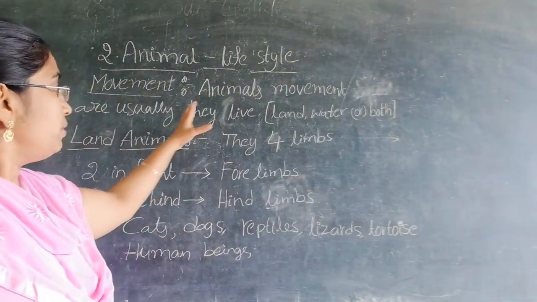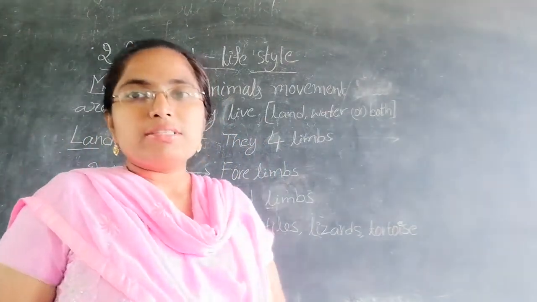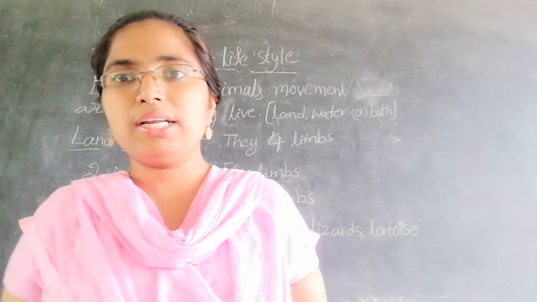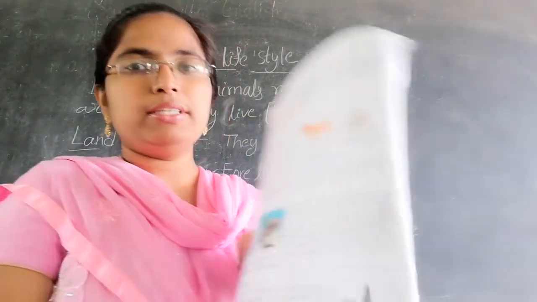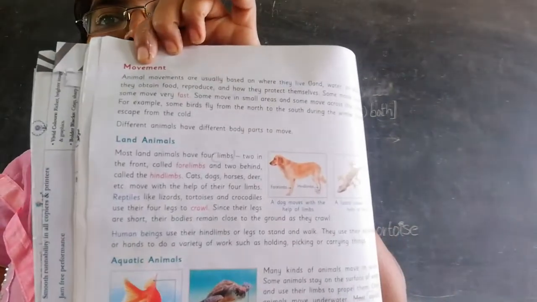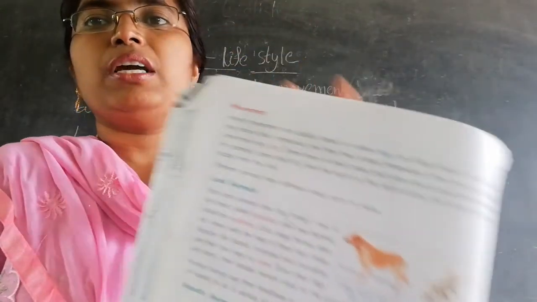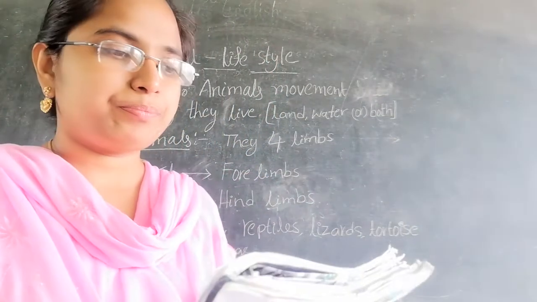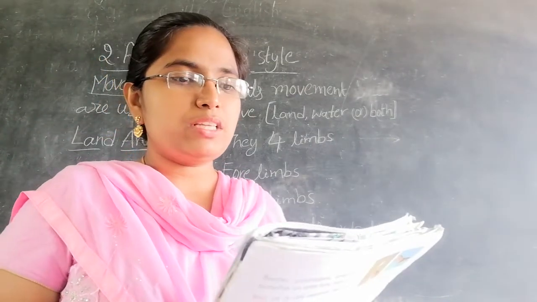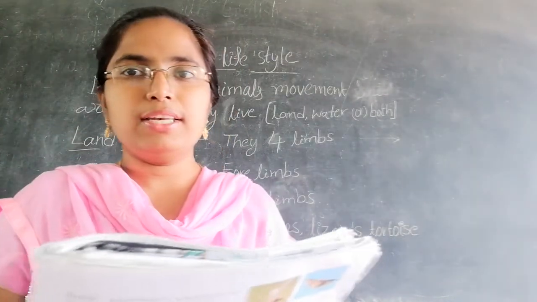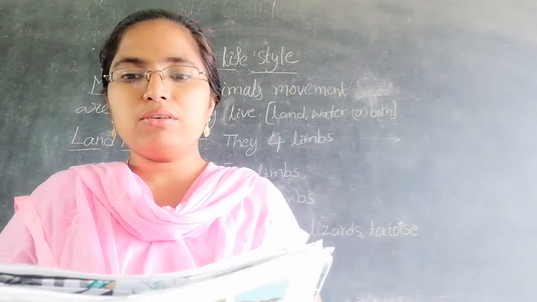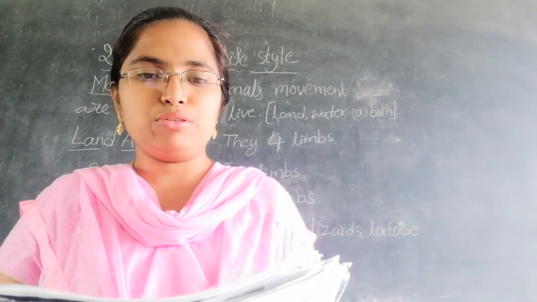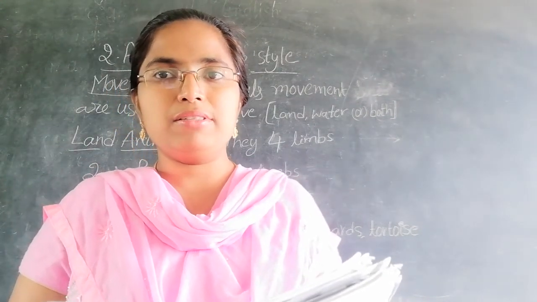So what are the animals' movements? See here, page number 210, movement. I will read, and after that I will explain. Animal movements are usually based on where they live: land, water, or both. And how they obtain food, reproduce, and protect themselves.